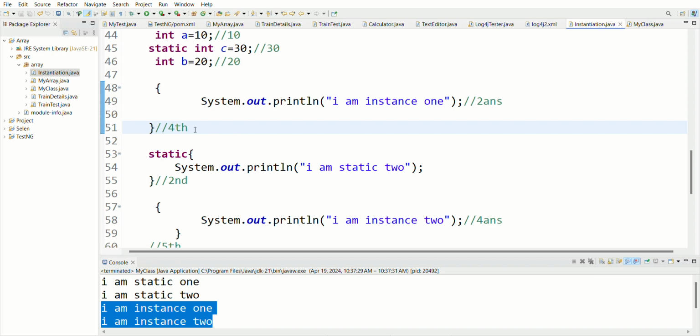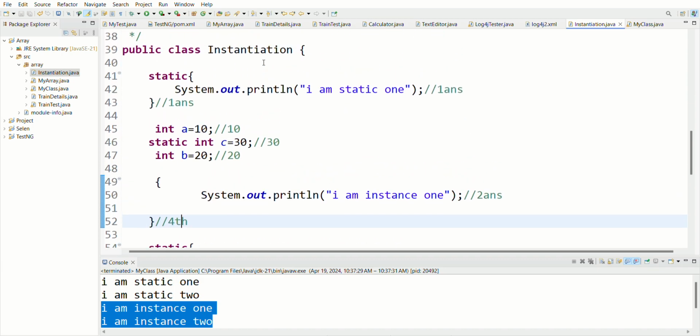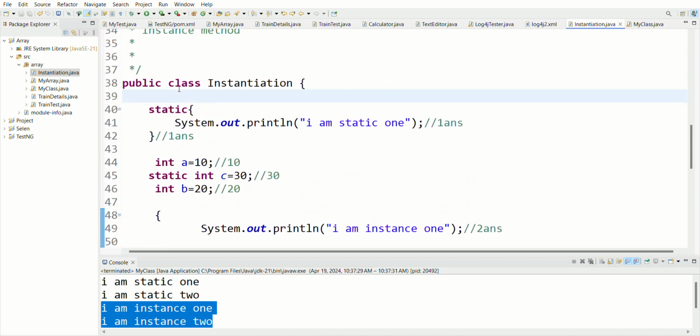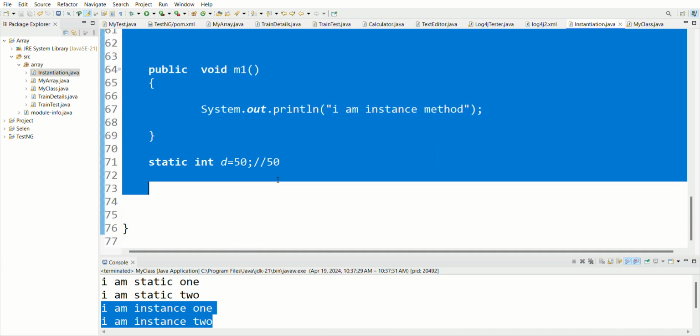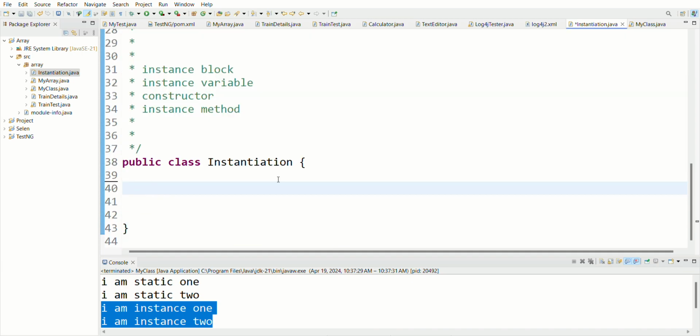Got it? Now I have 5 minutes more, so let me discuss one more thing. Let me remove all these things. Now I am writing here static int a is equal to 10.